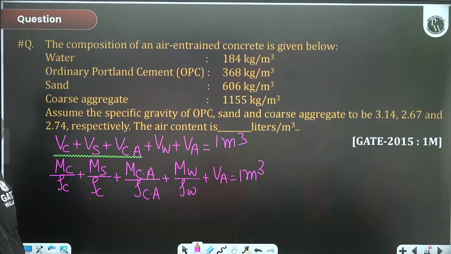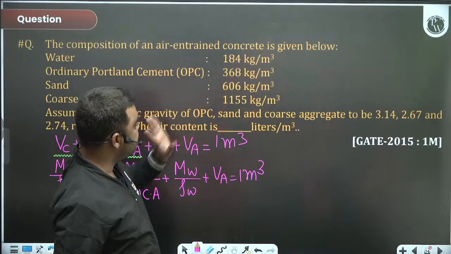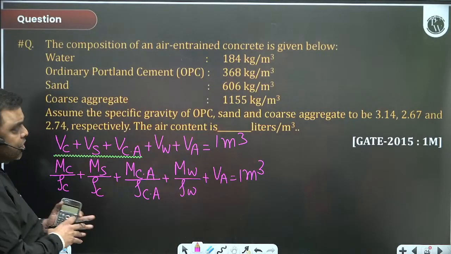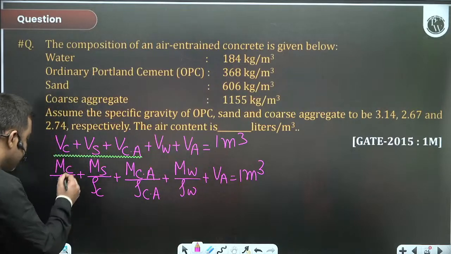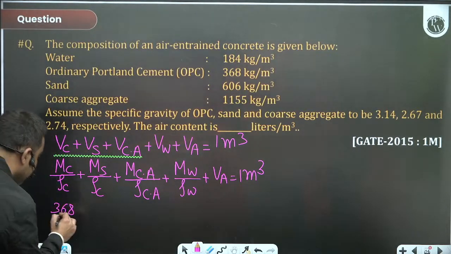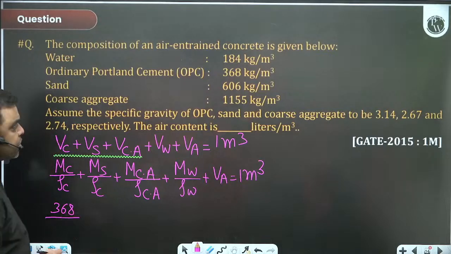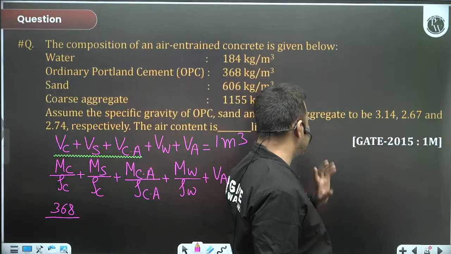Right? Tillu bhai also got the answer. Now, mass of cement. How much is mass of cement? OPC is 360 kg per m³. We are dealing for 1 m³, so all this will be in terms of kg. So, 368 kg. Right? How much is rho cement? The specific gravity of cement is 3.14.